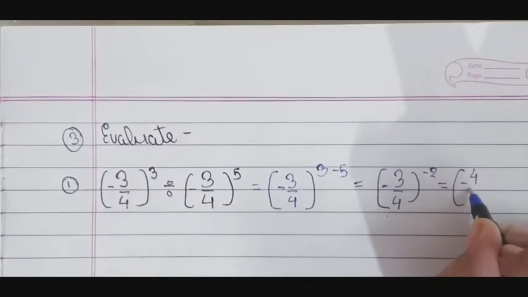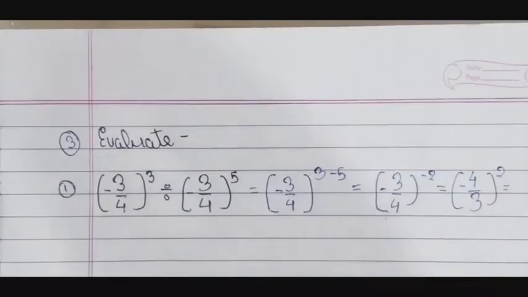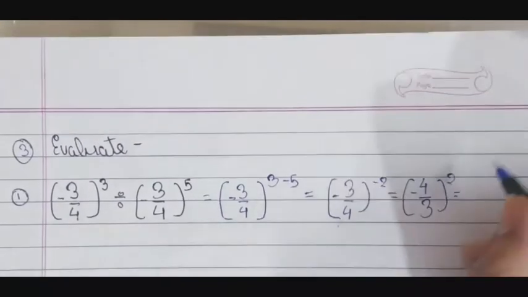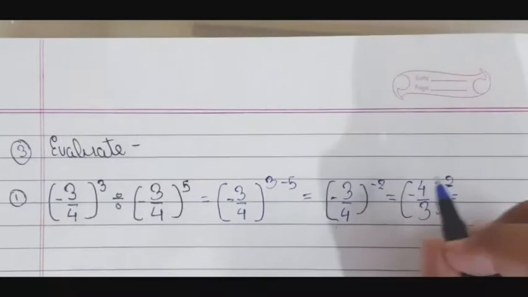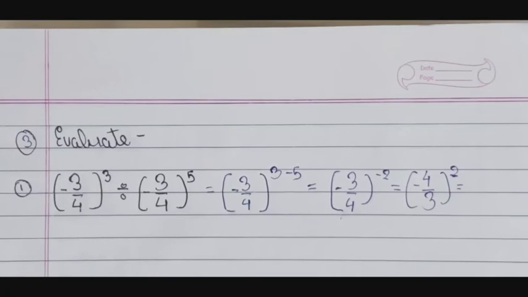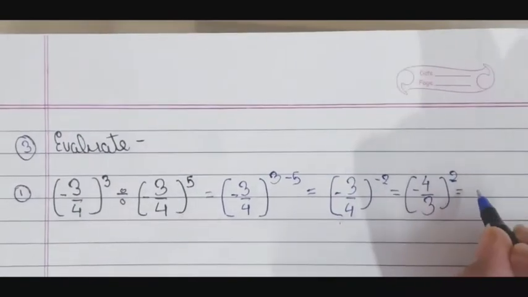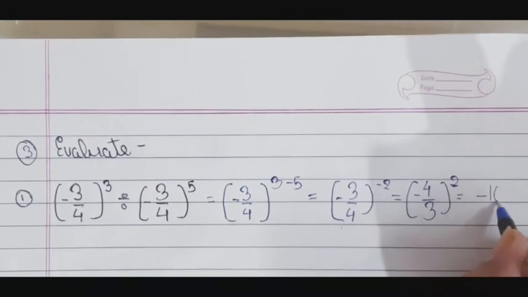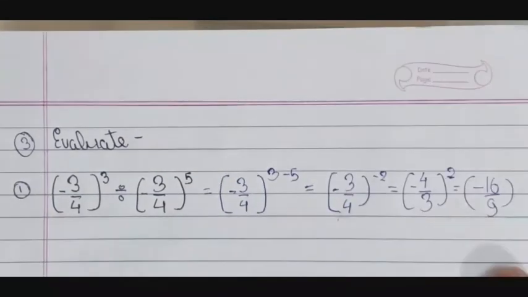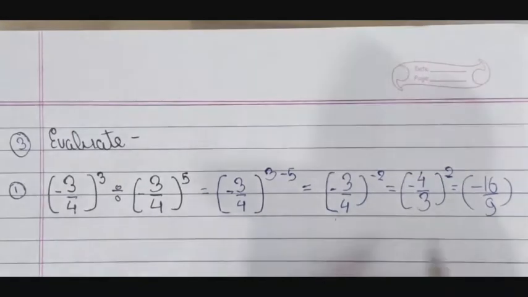minus 4/3 to the power 2. We have to make the answer in rational form. So it's equal to minus 16/9. And here is not the place to write the answer, so I am not writing it. So our second question is,